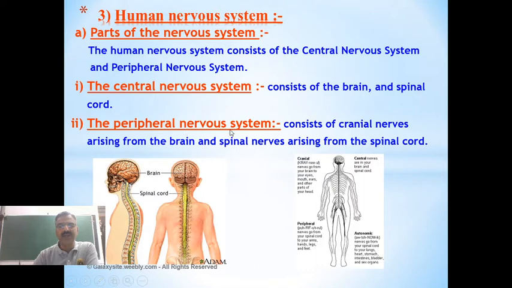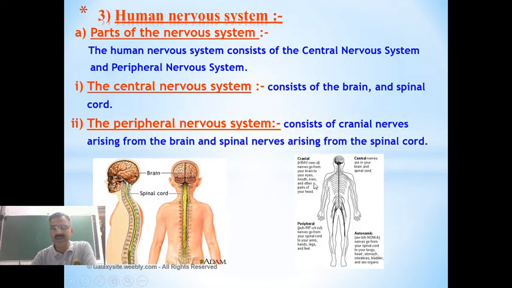And the peripheral nervous system consists of nerves which are arising out from the brain and also the spinal cord. From the brain and also spinal cord, there are neurons which arise, and they are the ones which connect to the different parts of the body.